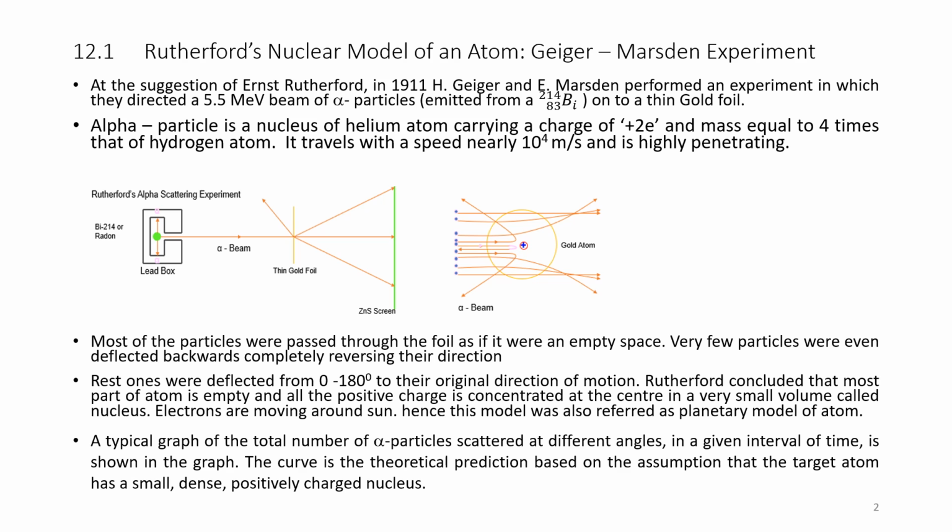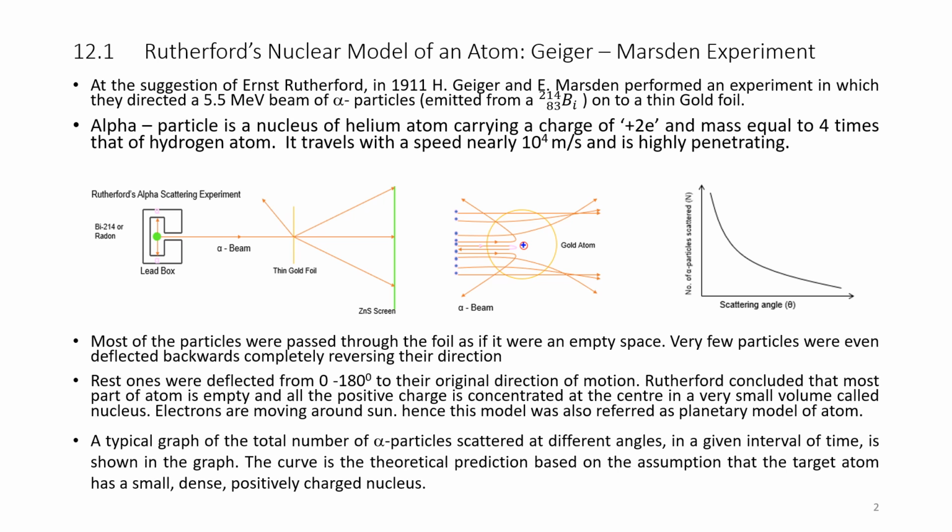A typical graph of the total number of alpha particles scattered at different angles in a given interval of time is shown in the graph.